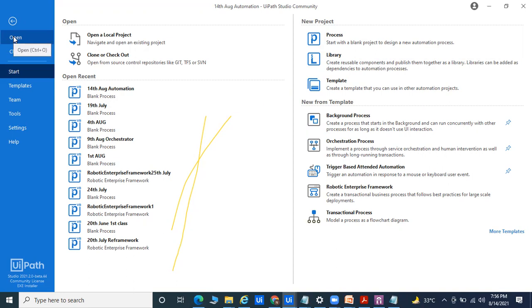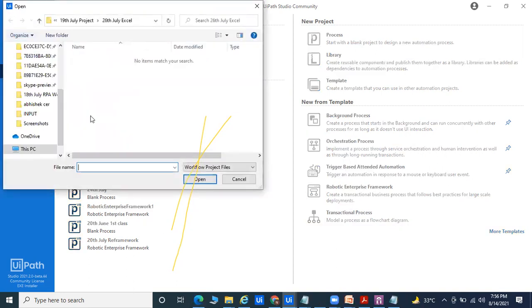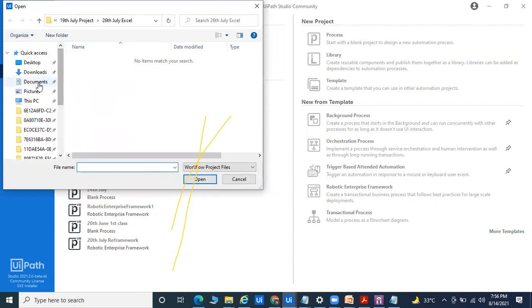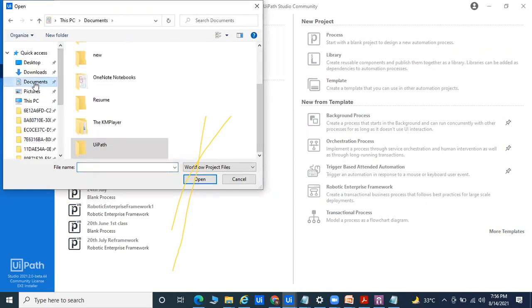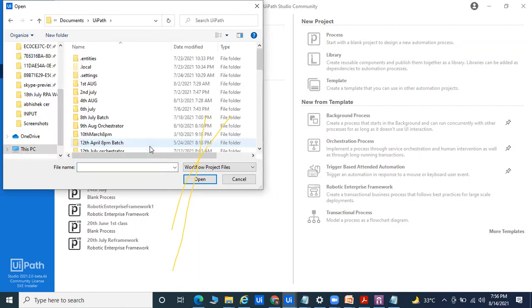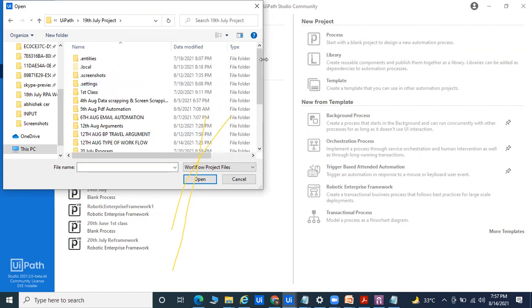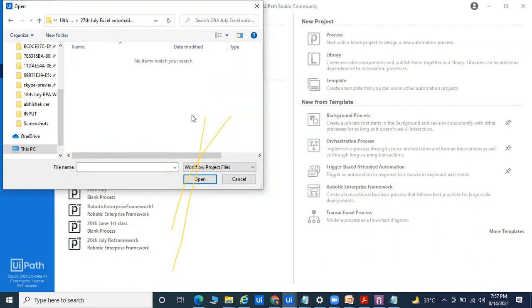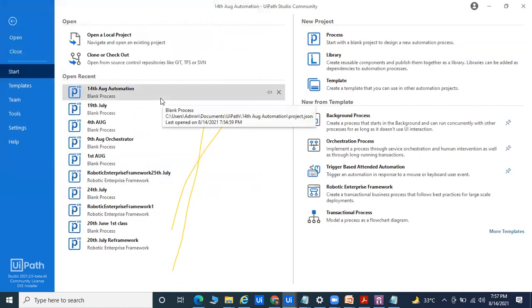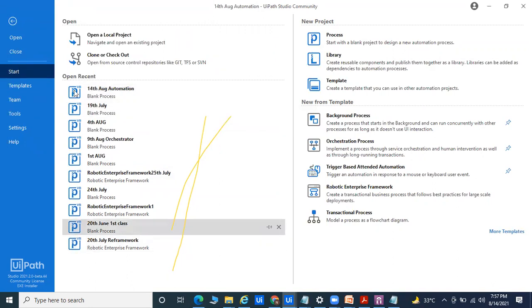Suppose you already have a project inside your system, you can go for Open and select it. In my system, I have lots of projects available. By default, projects are created inside your Documents folder, in the UiPath folder, and there you can see multiple projects. I want to access the 19 July project. I'll go inside that and you can see multiple folders there. I want to automate the 27 July one. Here I will select my project file, workflow file, and you are able to open that project. So this is the Home button.